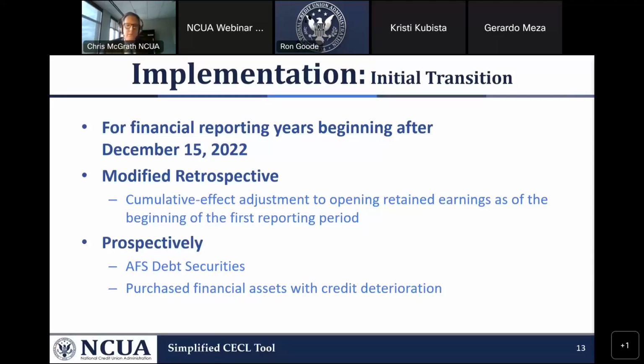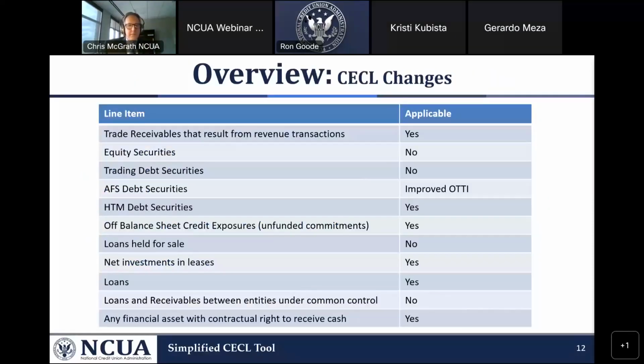Okay, now, actually, please go back a slide. Okay, so I like to call this slide one-stop shopping. From top to bottom, you can see what CECL applies to and what it doesn't apply to. It's very broad in scope. Again, CECL does not need to be applied to securities or items carried at fair value.